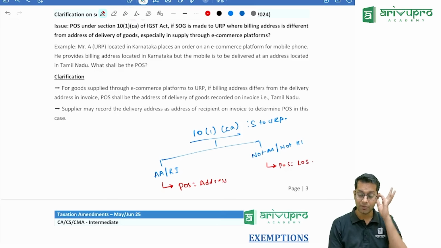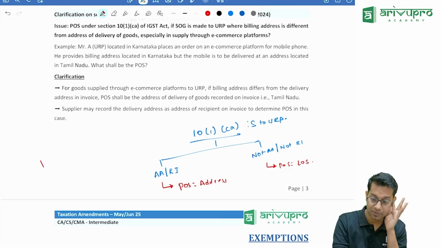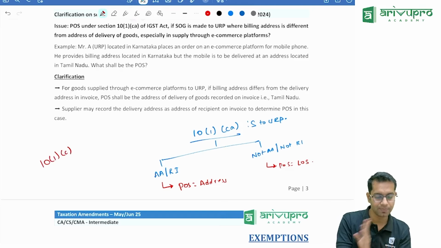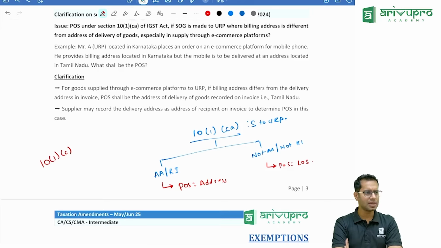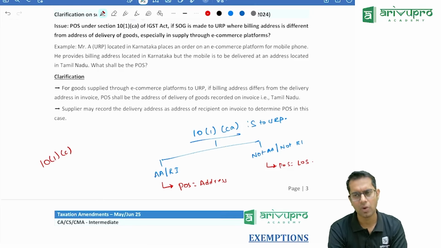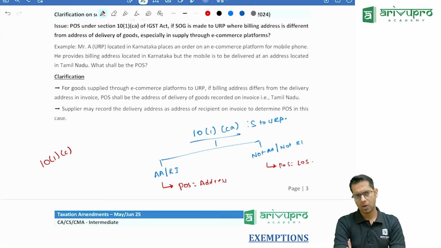If you remember, we discussed a point before this. We have a section called 10.1c, which says if you come to Priya Sarees and purchase a sari, what is the place of supply? Location of Priya Sarees, which is nothing but the location of supplier. Why? Because there is no movement of goods happening. Correct? 10.1c talks about that.